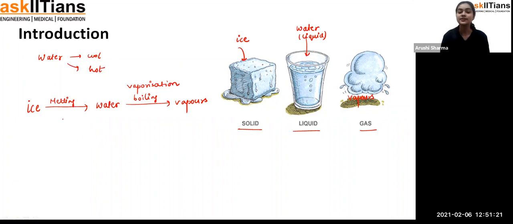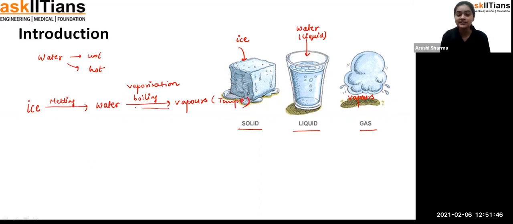So you can see, student, ice to water, water to vapor. When the temperature is increasing, exactly like ice, in the freezer the temperature is low, but when you take the ice out into the surrounding, the temperature is high as compared to the freezer temperature, and when you start boiling it again, you are increasing the temperature. So this is the condition when you are heating the water, or the temperature is increased.